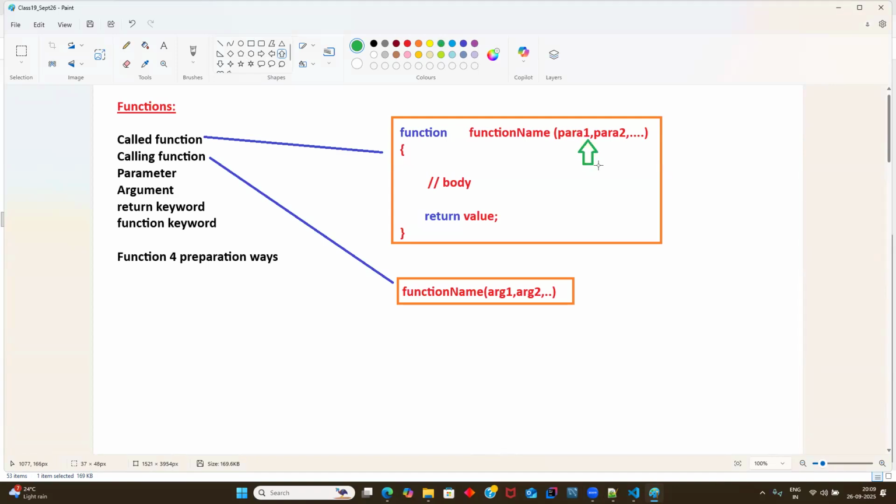Parameters are always present in the called function. Arguments are always present in the calling function. That's the first point. Point number 2 is